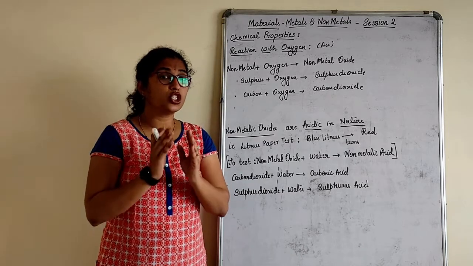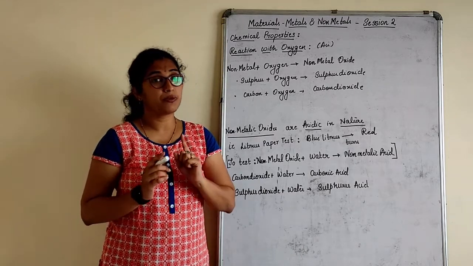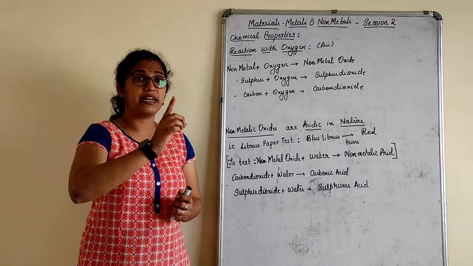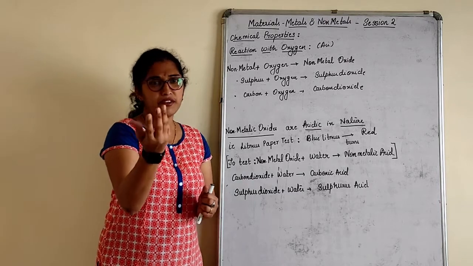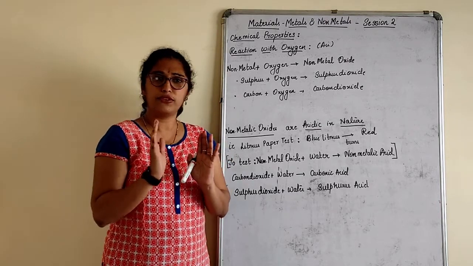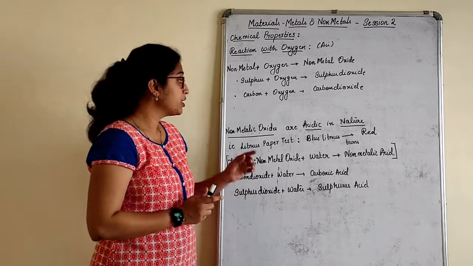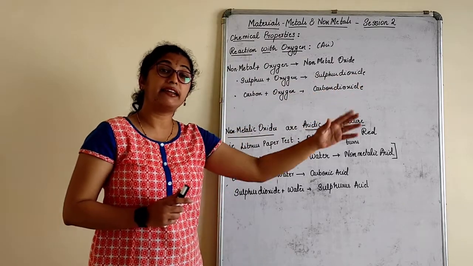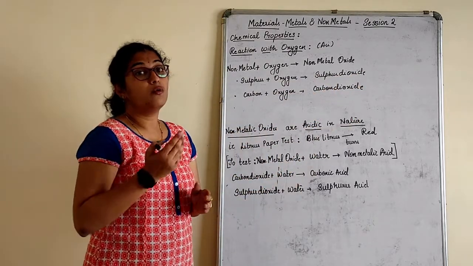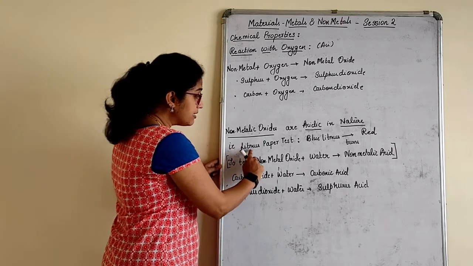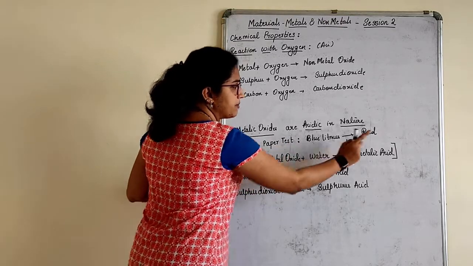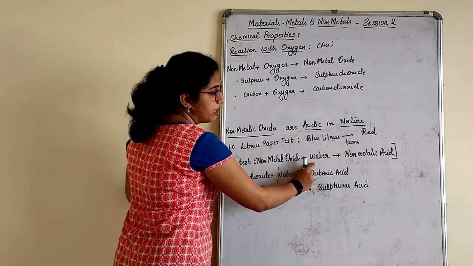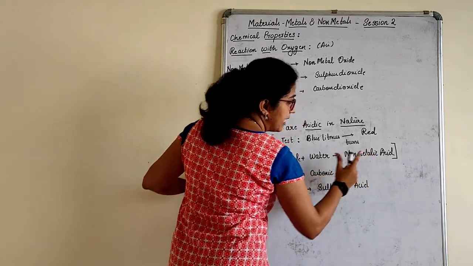It can only be checked when it is in the aqueous form. Remember this one thing. Dry things will not give you the result whether it is an acid or a base. Only if it is in wet form. Aqueous form is watery form, right? Remember that. We will get our result. So this non-metal oxide is reacted further with what? Water. What will it give you? So with litmus test paper, when we check this, blue litmus will turn red. That you know. Non-metal oxide plus water will give its respective non-metallic acid.